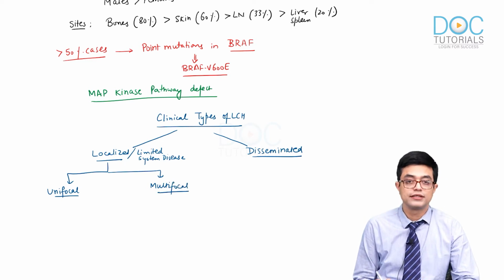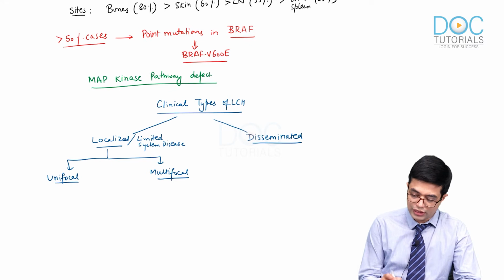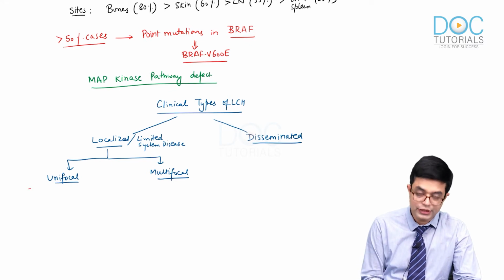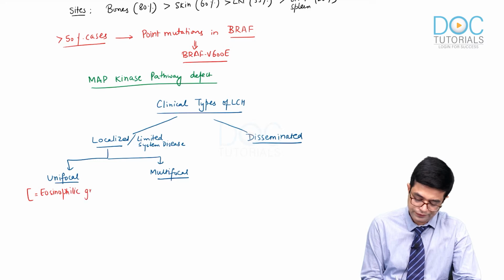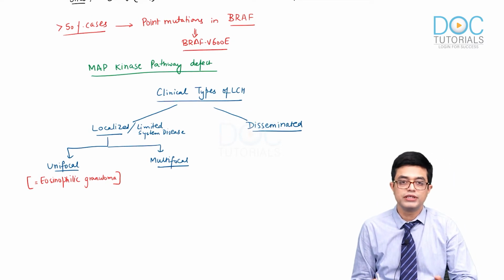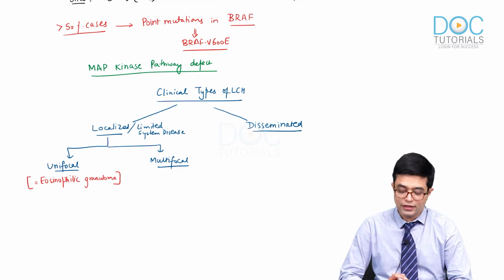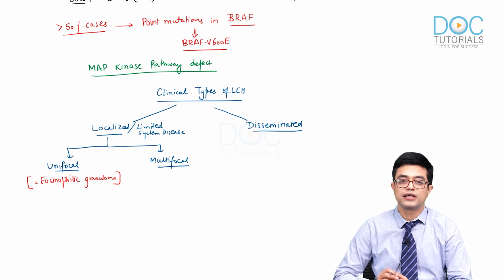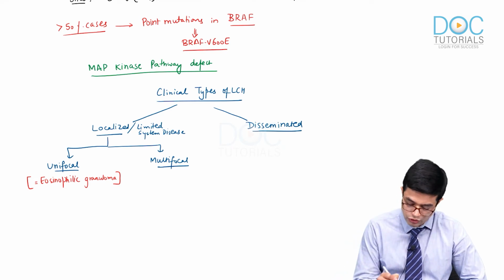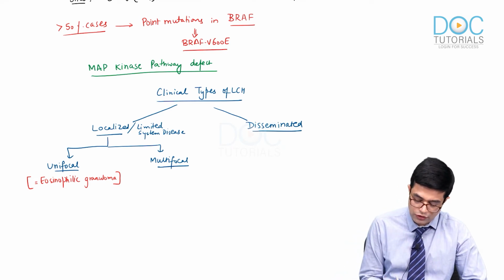So, the localized unifocal form was previously known as eosinophilic granuloma. The name eosinophilic granuloma is a misnomer. There is no eosinophilia here and there is no granuloma here. It is mainly localized lytic lesions occurring in the skull. So, unifocal or eosinophilic granuloma, what is it?